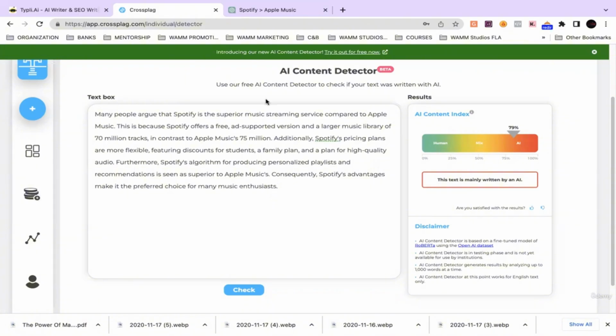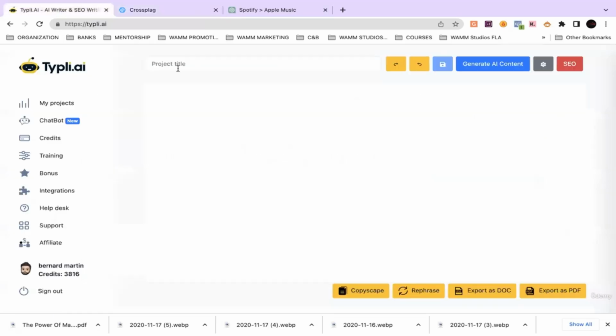Before we post this, what we want to do is bring it over to a website like this. This is called typely.ai. This is a perfect website that's good for generating AI content, but the reason why we're about to use it is because of rephrasing.